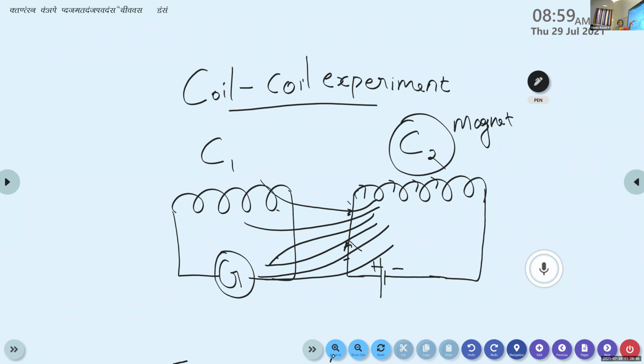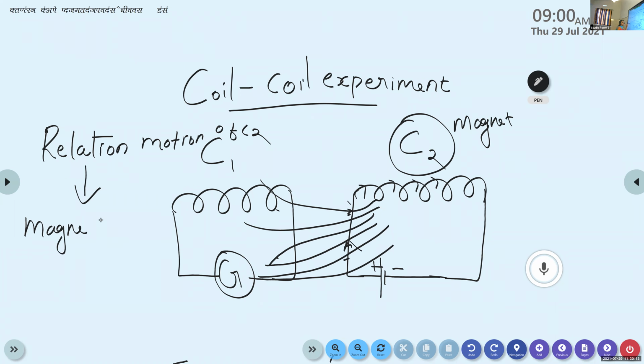Maximum number of magnetic field lines from the coil C2 is allowed to pass through this coil C1. Due to the relative motion of the coil C2 towards the coil C1, maximum number of field lines enters into the coil. As a result, the magnetic flux associated with the coil changes.